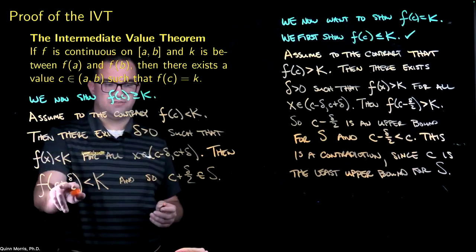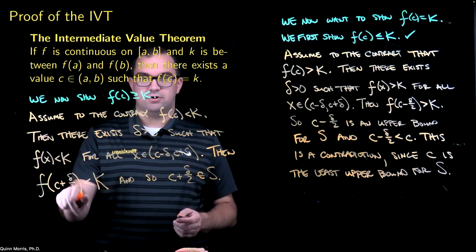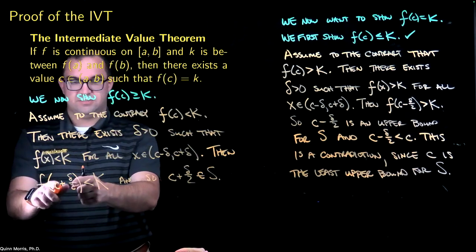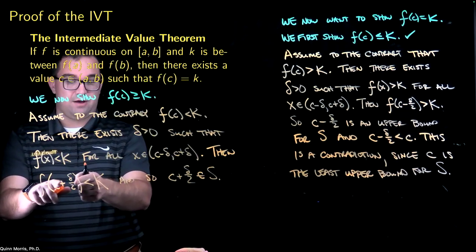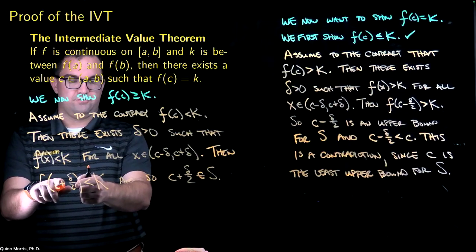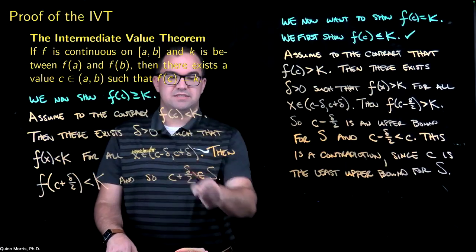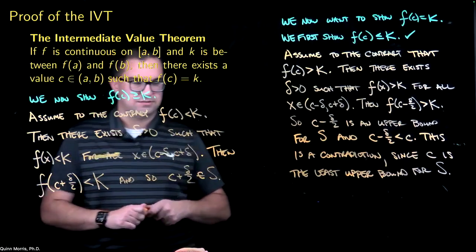then that x value, c plus delta over 2, must be in my set S, right? My set S were all the x values where, when I plug them into my function, I get something less than k. Well, f of c plus delta over 2 is such a value, since f of c plus delta over 2 is less than k. So c plus delta over 2 must be in my set S.